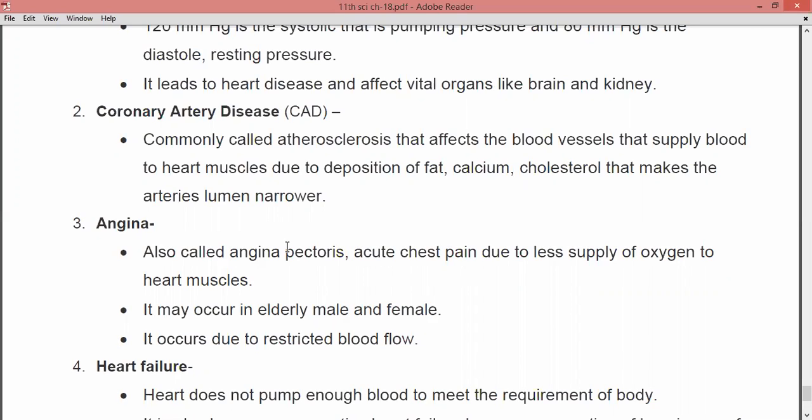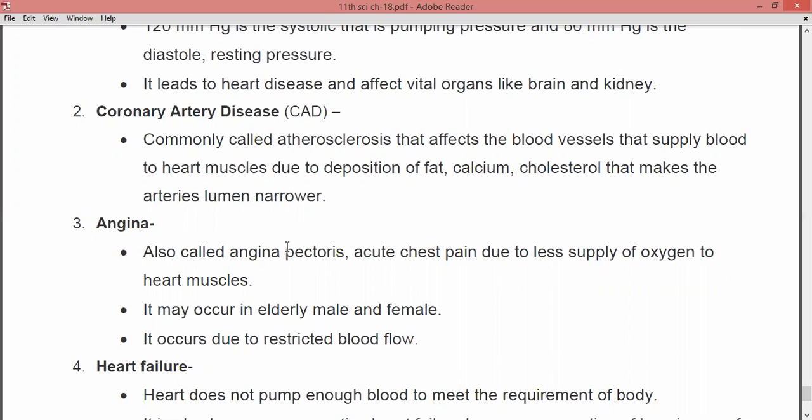So from the blood vessel, whatever blood supply is being carried out, what happens is that in the blood vessel there will be a site of injury which is observed, and at that site of injury, what happens is the fat is deposited, right?